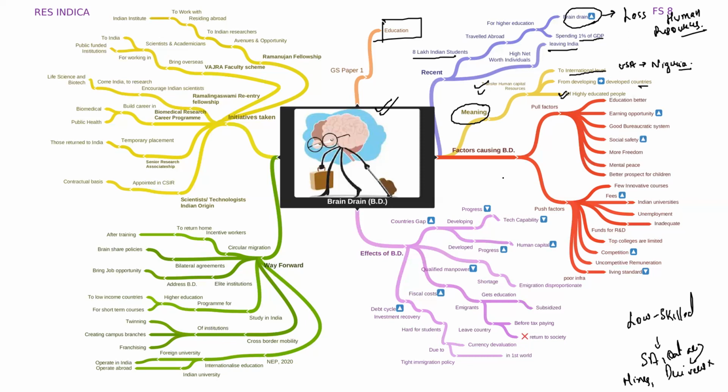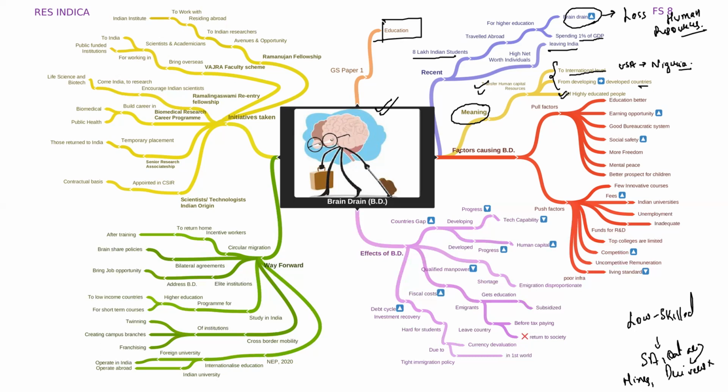Okay. So these three things should happen in tandem with each other. That is, transfer of human capital resources to international level from developing to developed countries and of highly educated people. Then that will be termed as brain drain.